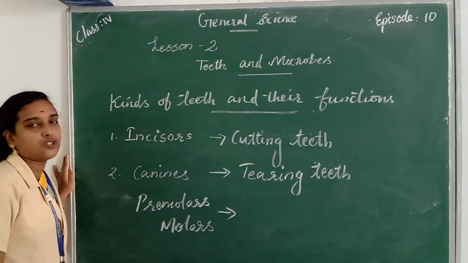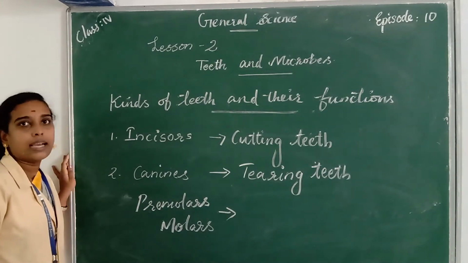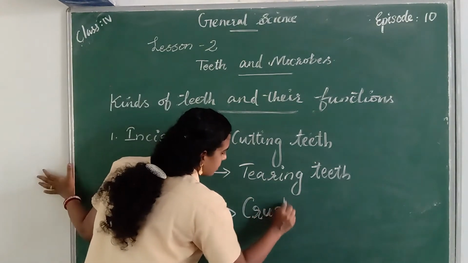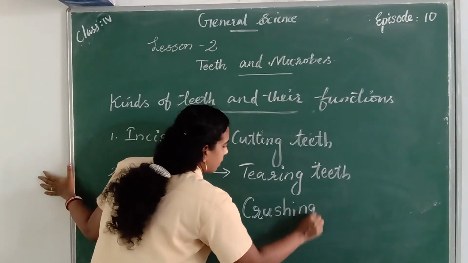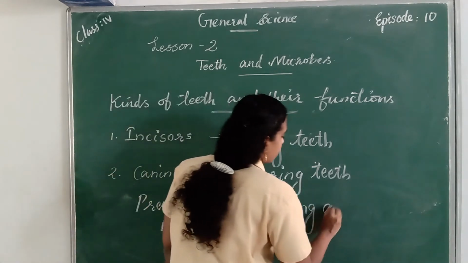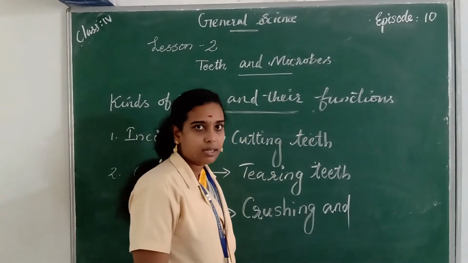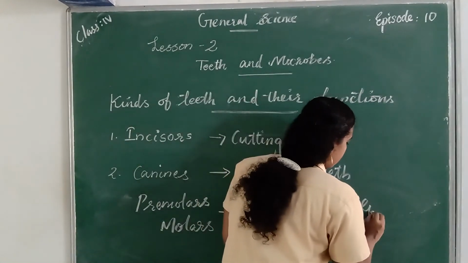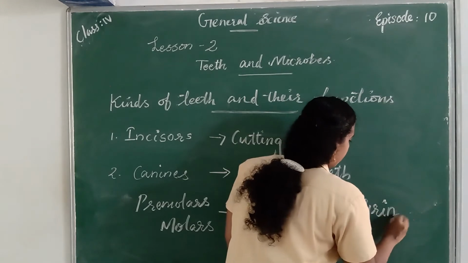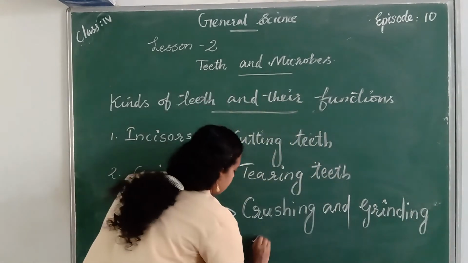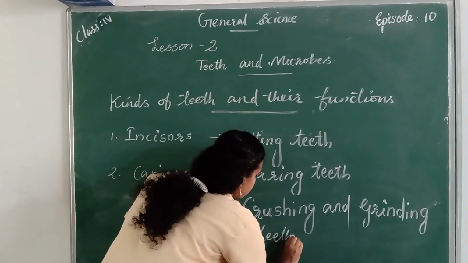Premolars are known as crushing teeth and molars are known as grinding teeth. Crushing and grinding teeth.